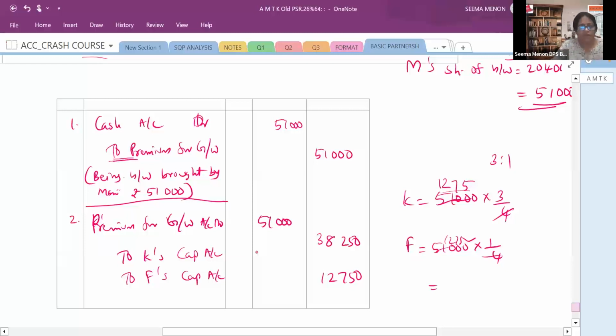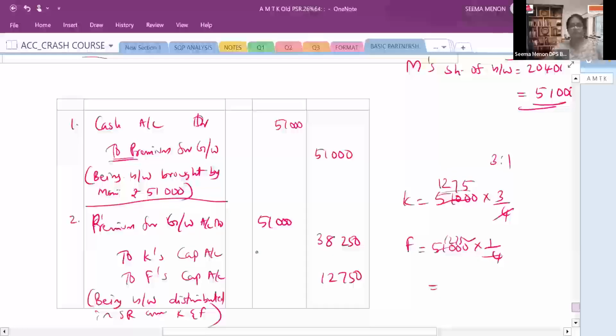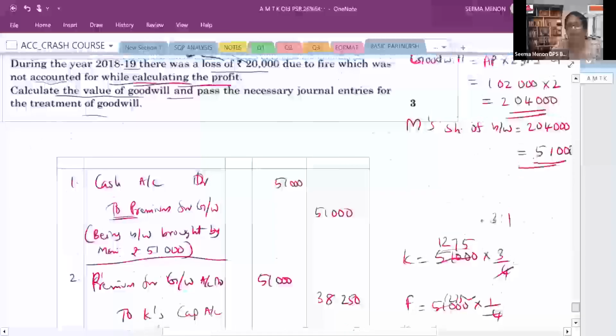Being goodwill distributed in sacrificing ratio among older partners, or among Kabir and Farid. That's all. So you see what you have done.